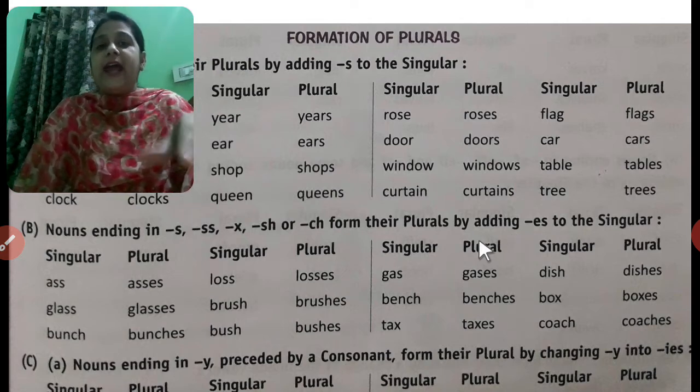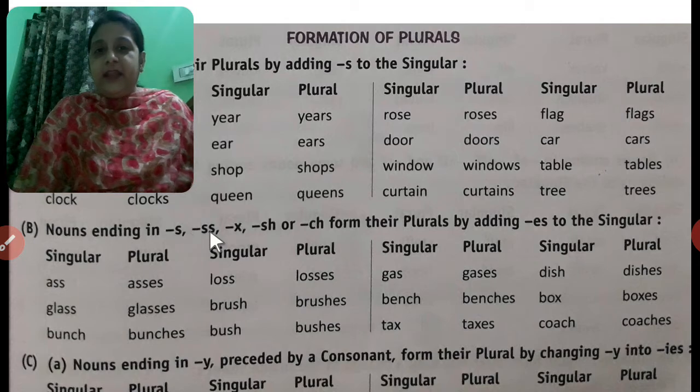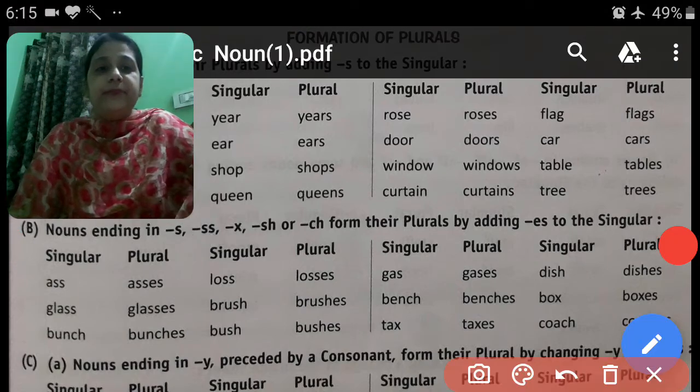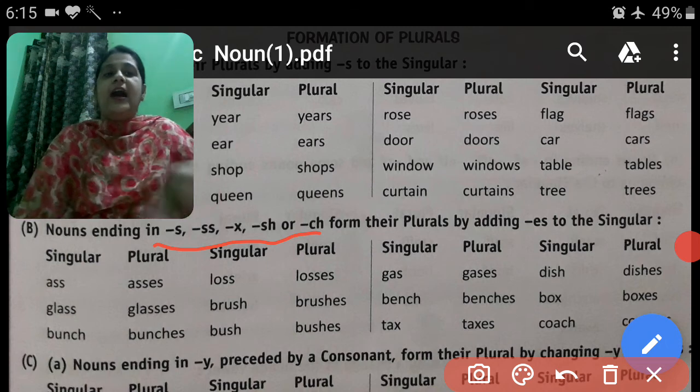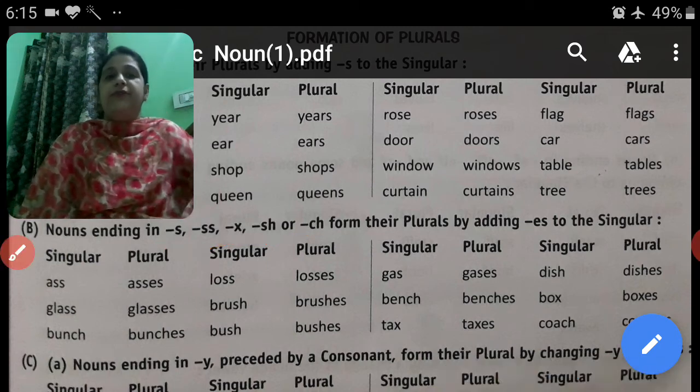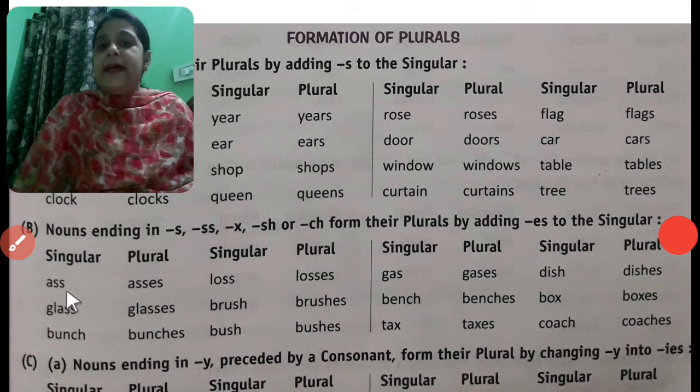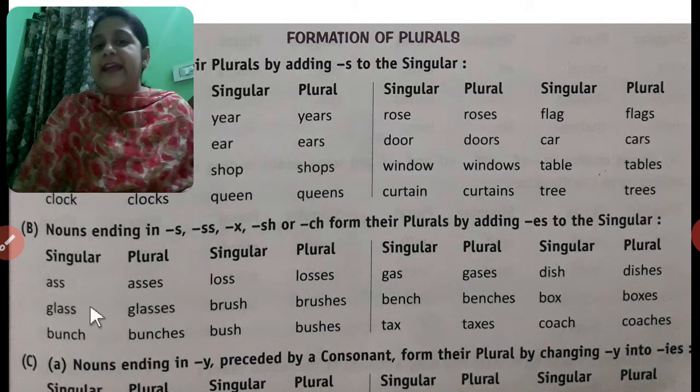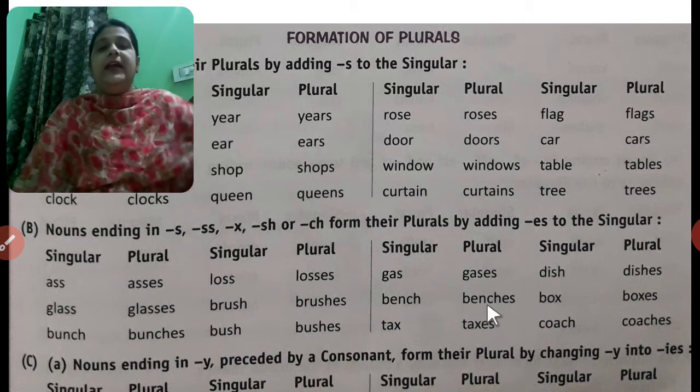For example, glass has double s at the last, so we add es. Brush has sh at the last, and we have brushes. Bench, ch, we have made the plural benches.